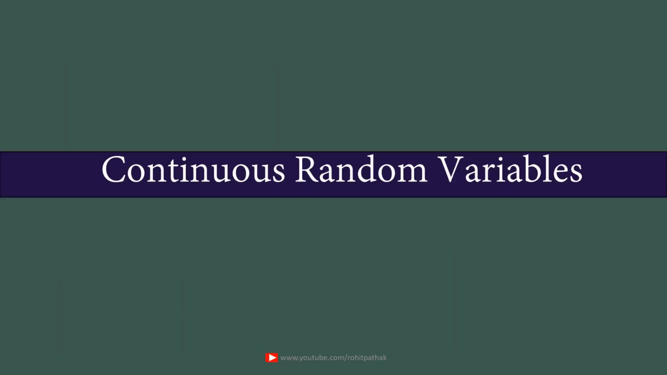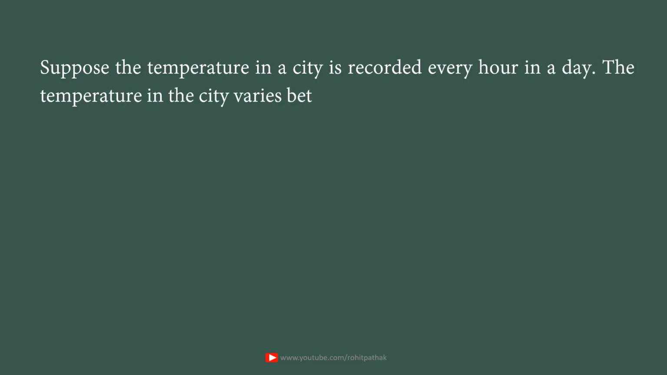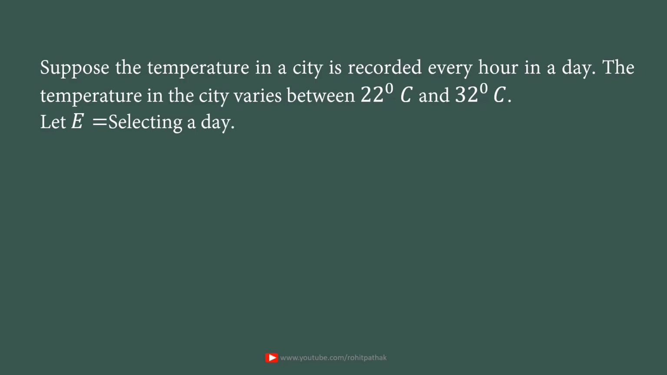Now we discuss examples of continuous random variables. Suppose the temperature in a city is recorded every hour in a day. The temperature in the city varies between 22 degrees Celsius and 32 degrees Celsius on any day. Let the random experiment E be selecting a day randomly. Then the sample space is all the days.